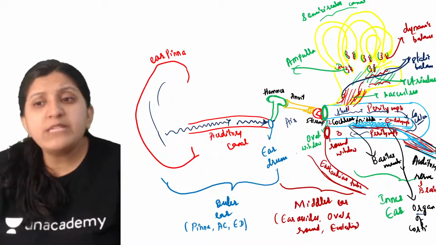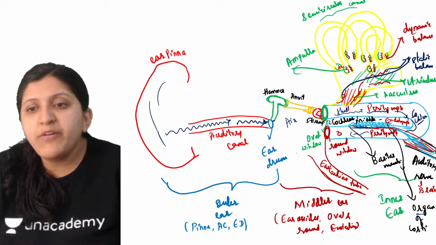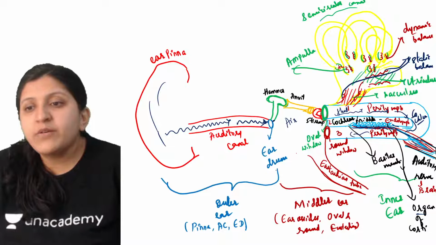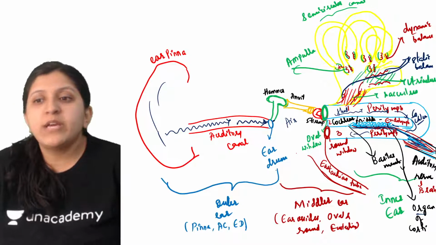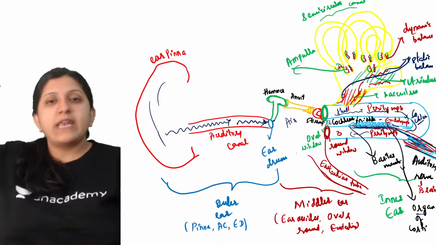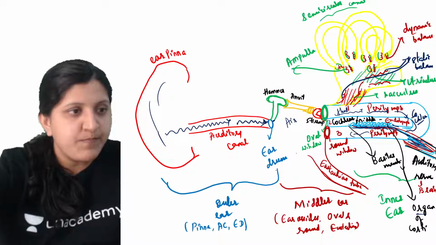Now all of the axons or nerve fibers arising from each one of these will join together. Once the joining is done, it connects with the brain, and the brain is going to interpret the sound.